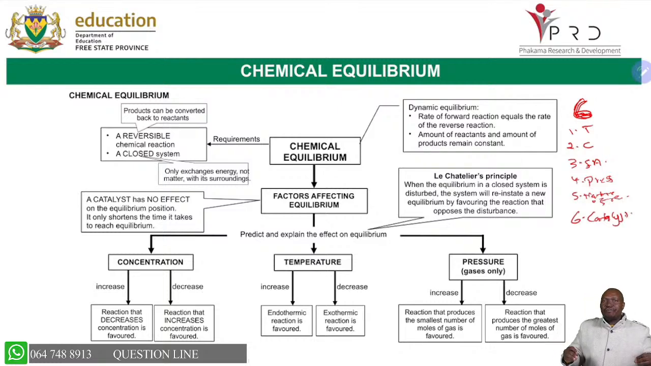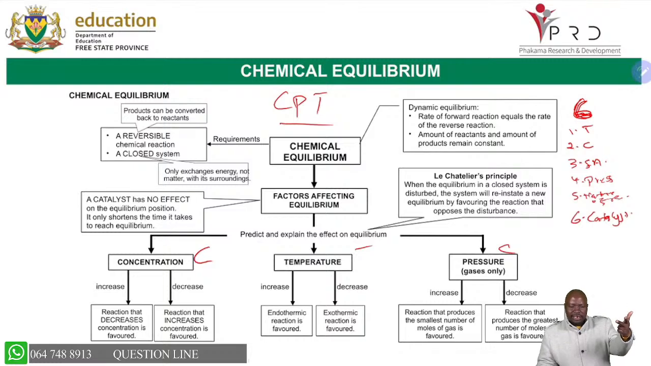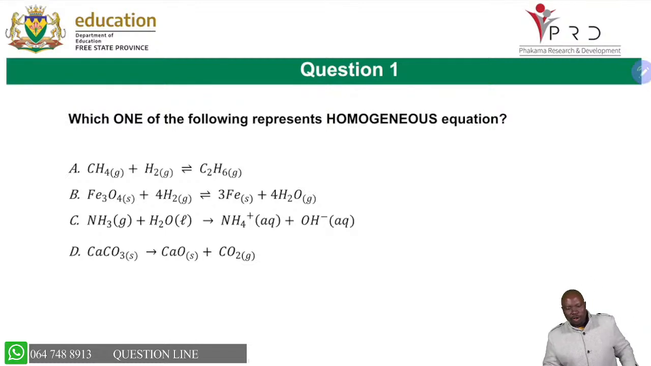We have 6 factors that affect the rate of reaction, but we have only 3 of those that affect chemical equilibrium. And those factors are concentration, pressure, and temperature. And we simply write them as CPT: concentration, pressure, and temperature. Don't forget, I said the concentration is the concentration of gases and the concentration of aqueous solution. The pressure affects only gases, and then temperature will affect the rate of reaction, because we have said it increases the average kinetic energy of the particles, as we have done. So I hope you get that.